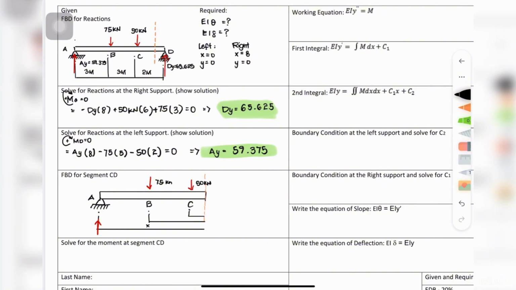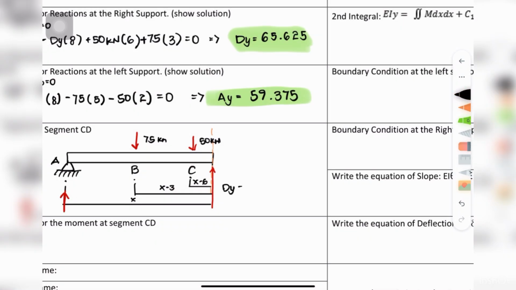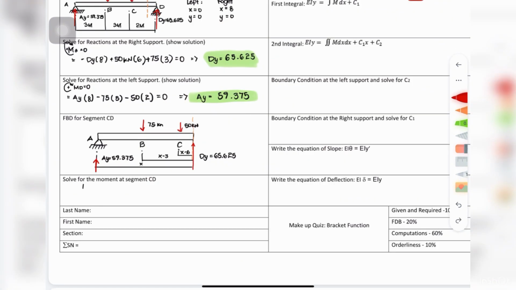For the distances, we can assume that the section's full length from the moment of CD on the right to AY is x. For each succeeding distance, we just have to subtract the distance it loses as it gets closer to the moment of CD. So for the force of 75 kilonewtons, it's x minus 3, and for 50 kilonewtons, it's x minus 6. And here I am reflecting the values for DY and AY.